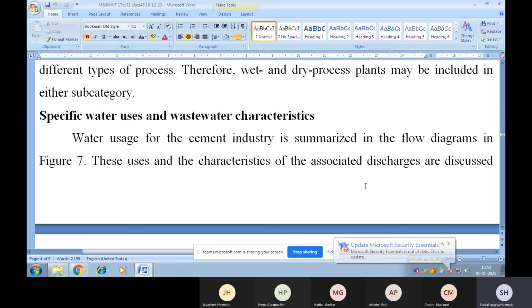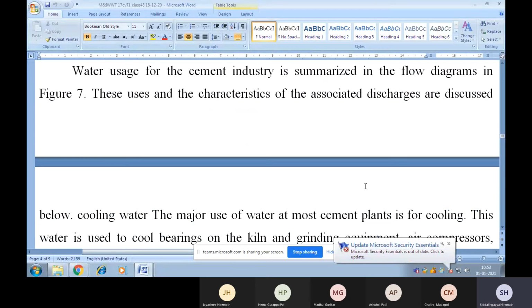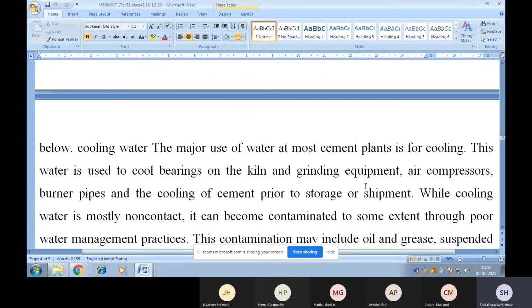Now, specific water uses and wastewater characteristics. Water usage for the cement industry is summarized in the flow diagram in figure 7 below. These uses and the characteristics of the associated discharges are discussed below. Cooling water, the major use of water at most cement plants, is for cooling.